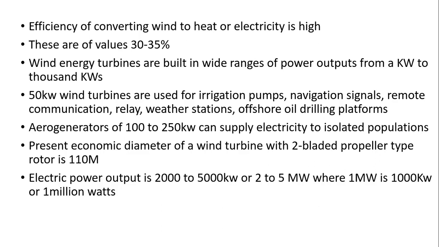So these are the different ranges of wind turbines, for low, intermediate and large, and how these are used. These are the applications of wind turbines. Okay, so next topics we will see in the next class.